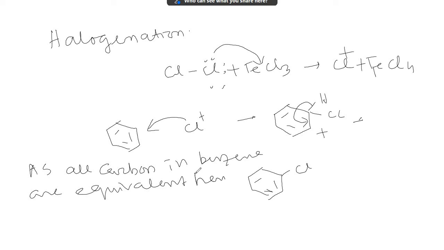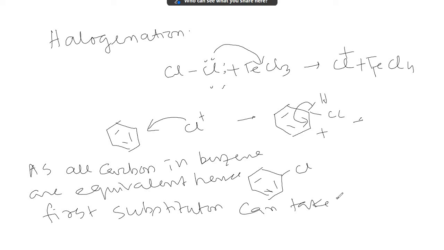Hence, the first substitution can take place on any carbon atom. And the product is called what? Chlorobenzene. This is the case of halogenation. Let us discuss another substitution reaction, when H is replaced by NO2. How is it possible?